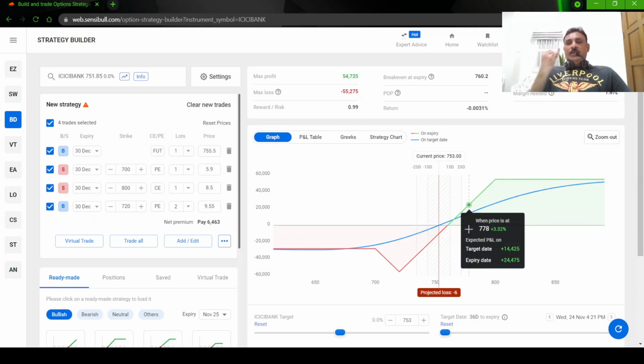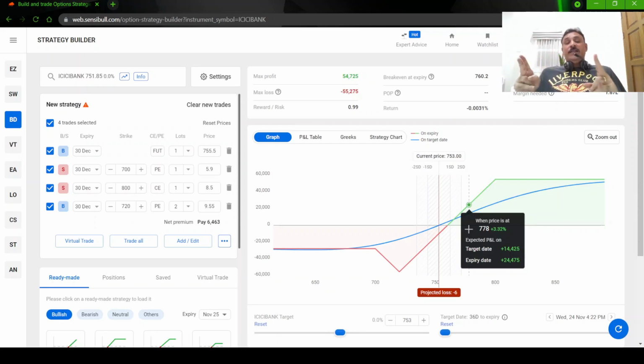Long future or long stock, sell one call above your future or stock price, and sell one put below your future or stock price. Where you will sell the call and where you will sell the put, you have to see the option chain and determine where the maximum OI is. You can go with the delta also, but for the next month options, the delta will not match the current month. So that is why you go with the open interest only.